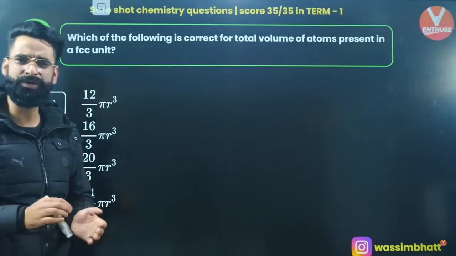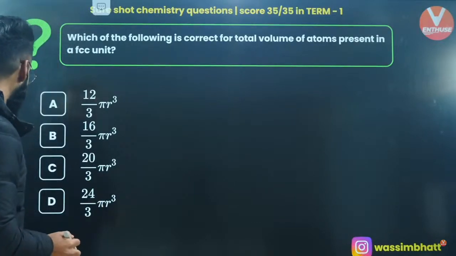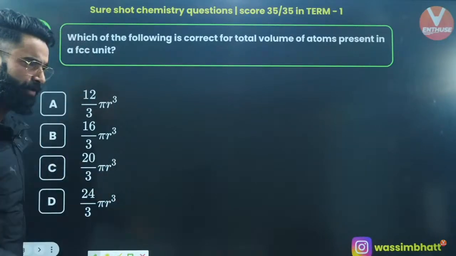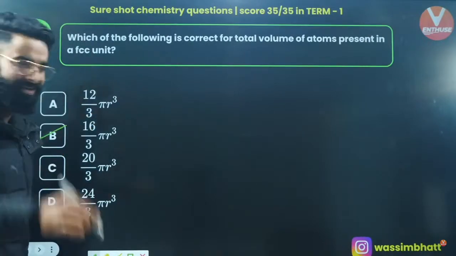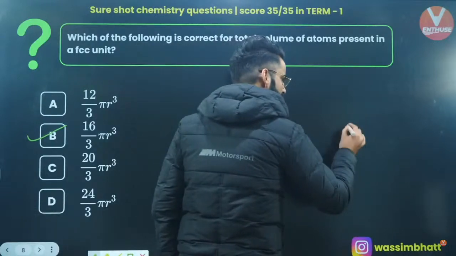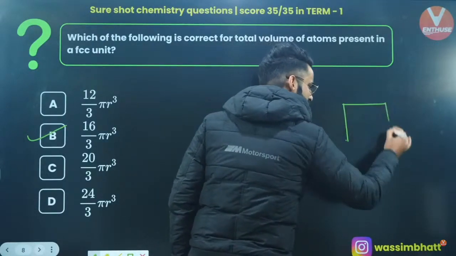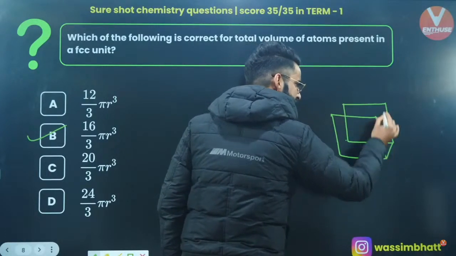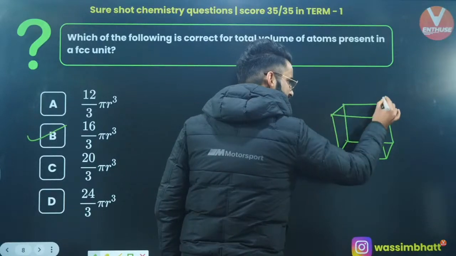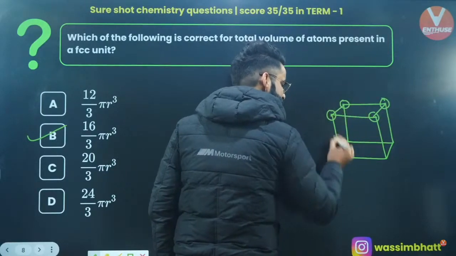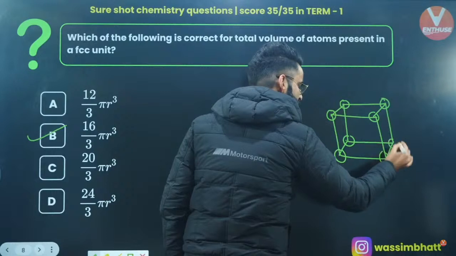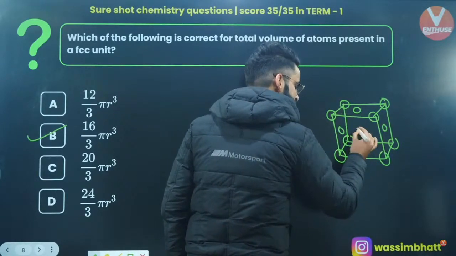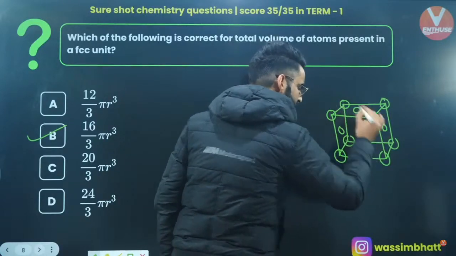Well, I can see majority of the students are coming up with option B, and let me quickly show you what is going to be the correct answer of this question. Let's try it out. Well, first of all you are perfectly correct. It's going to be option B only, yeah? And let me show exactly how come it's going to be option B. For example, I'm making a face-centered cubic unit cell over here. Let's assume this is your face-centered cubic unit cell, in which the constituent particles are present at the corners, and at the same time, the constituent particles will be present at the centers of each face. This is the center of front face, and this is the center of back face, right?